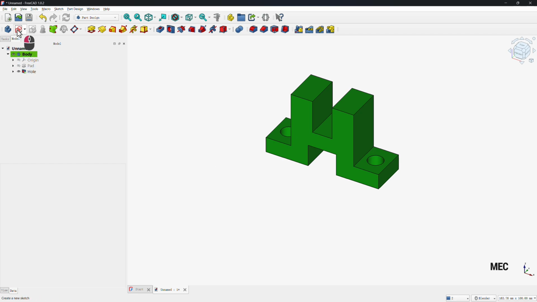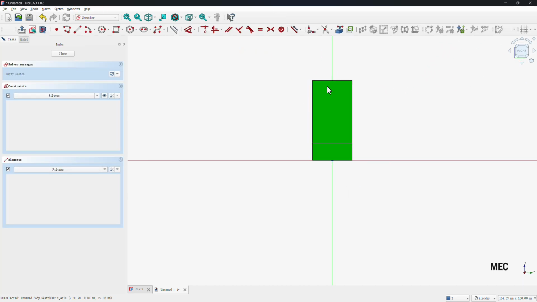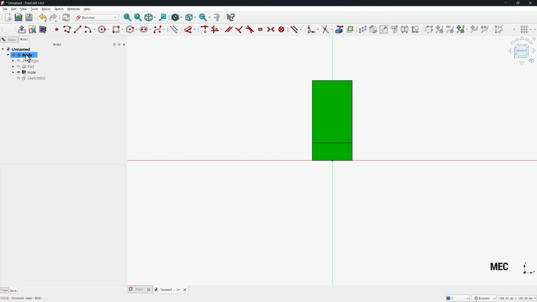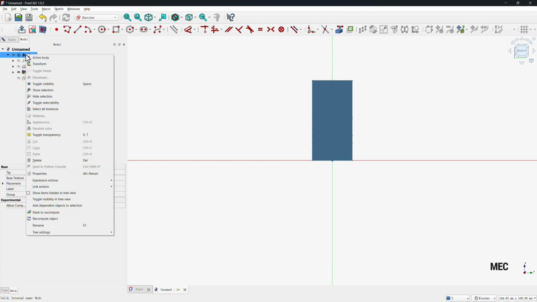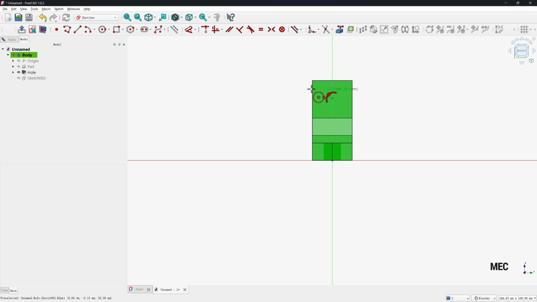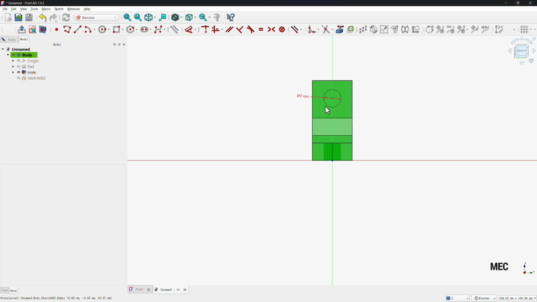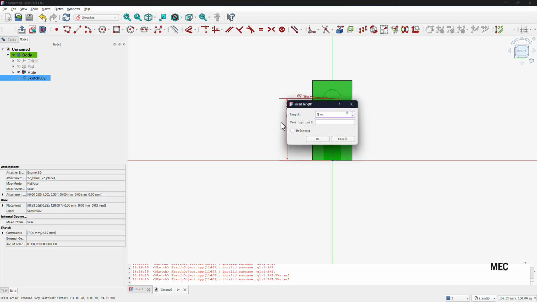And then create a new sketch and select the YZ plane. In order to show the sketch behind the body, we can go to Model and right-click on the body, check Transparency, and then draw a circle. Then go to Dimension, set the diameter to 7, and the distance to 25.